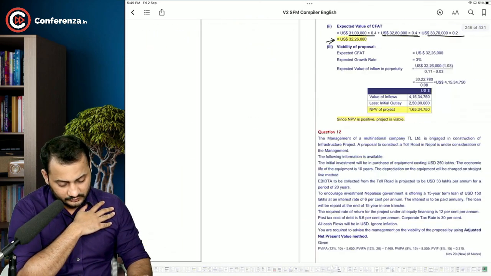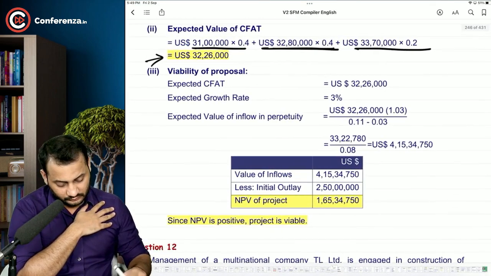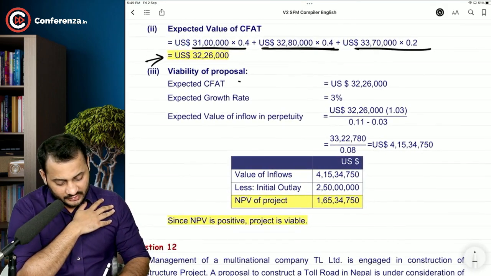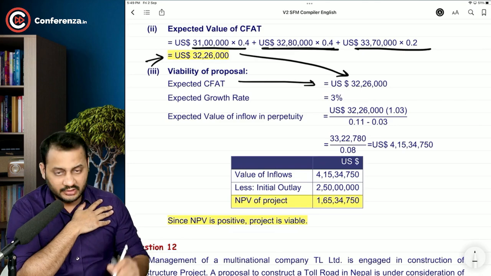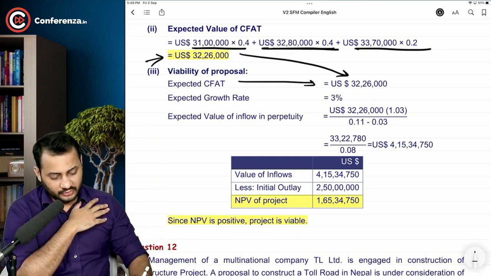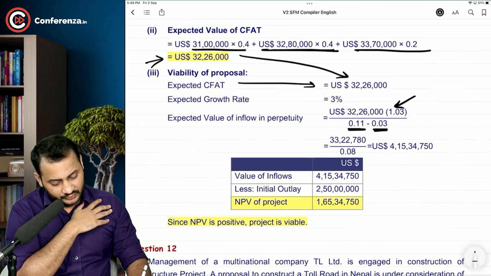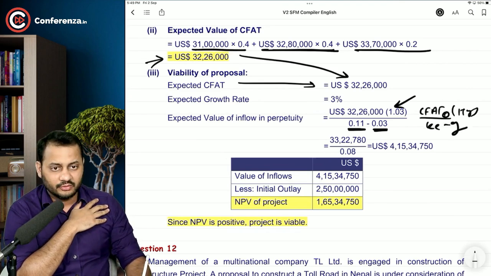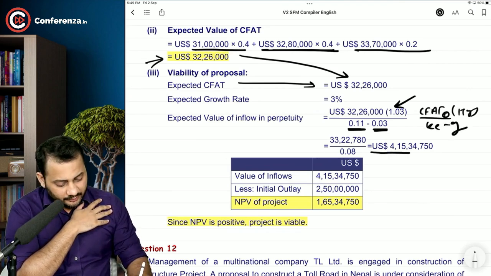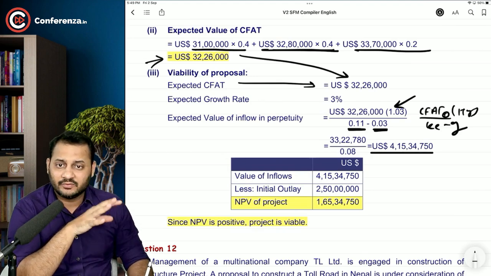Just have a look now. This is the expected CFAT taken from this. It will grow by 3%, so you can see we have a growth rate here. This is the cost of equity and this is the growth rate. It's easy. So CFAT 0 into (1 plus growth) divided by cost of equity minus growth, and the perpetuity value, which includes all the cash flows, is included here.